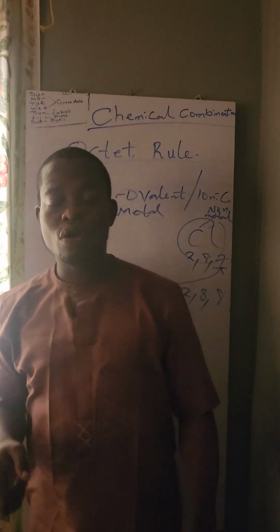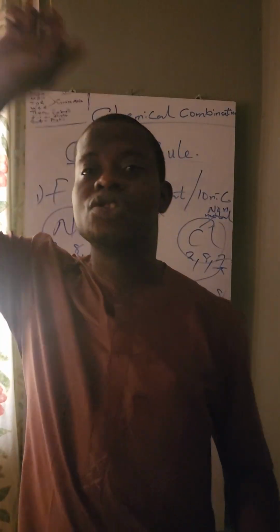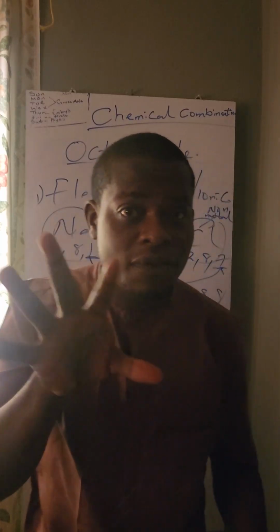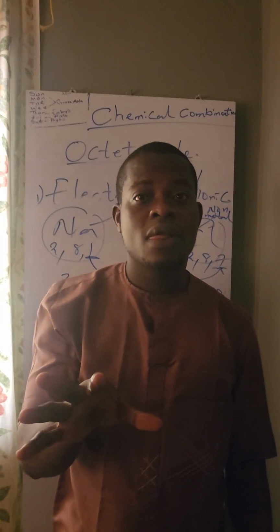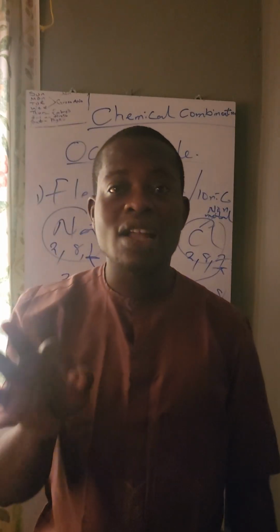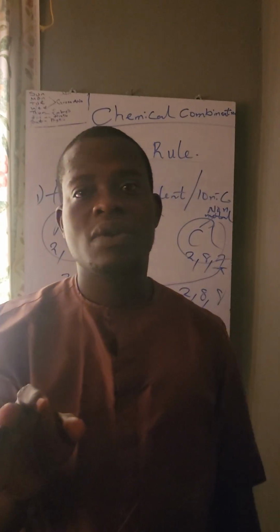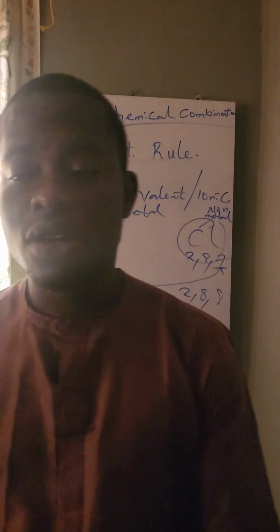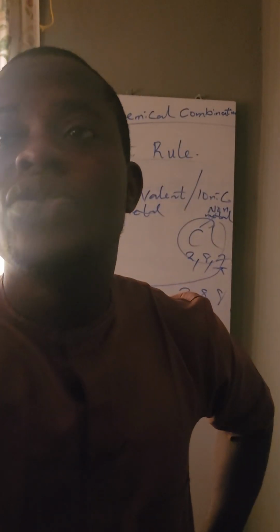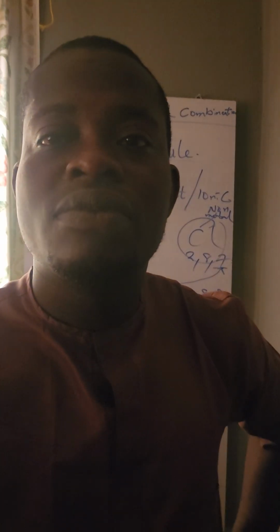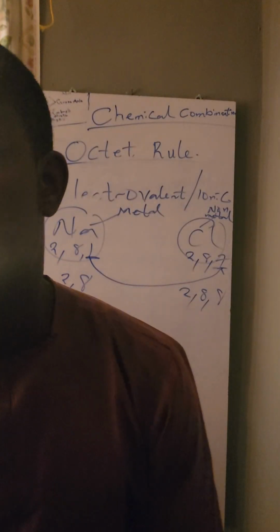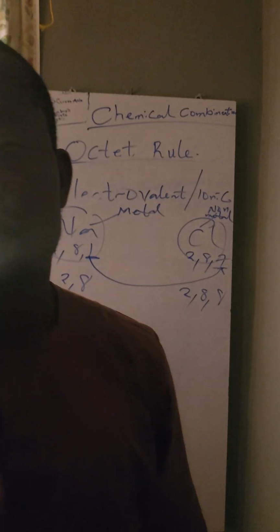I've explained what chemical bond means. Go back to your notes. I said chemical bond is what? The cohesive force that holds the atoms together when they directly combine chemically. Just go back to your notes and see that. I think that was what I said earlier. I don't want to state a different definition for that.